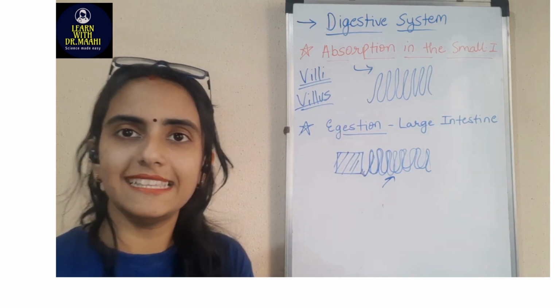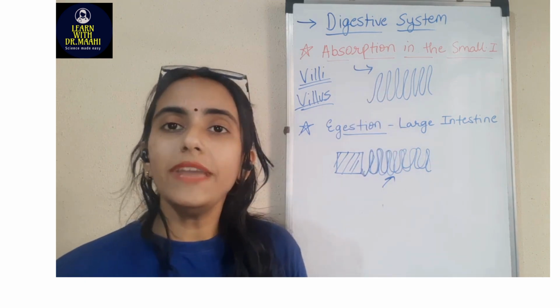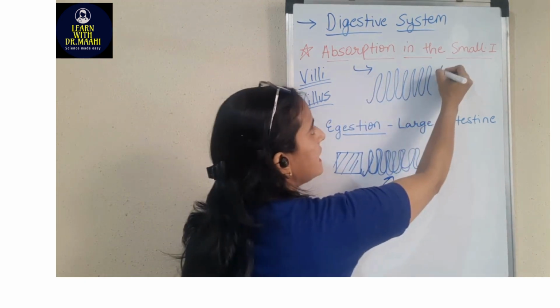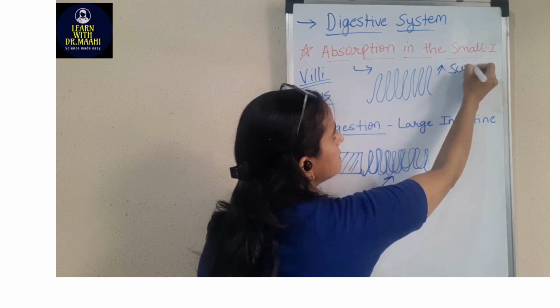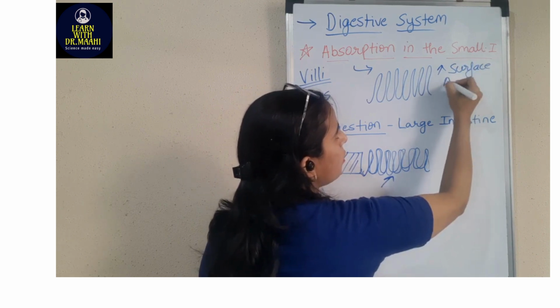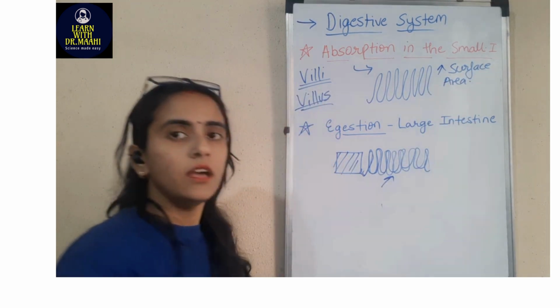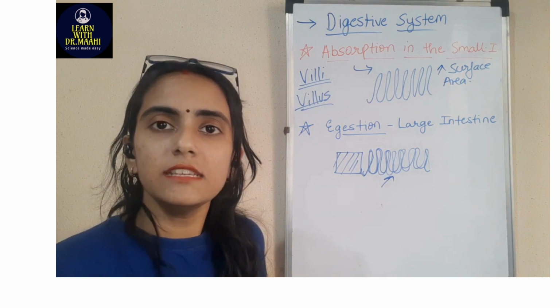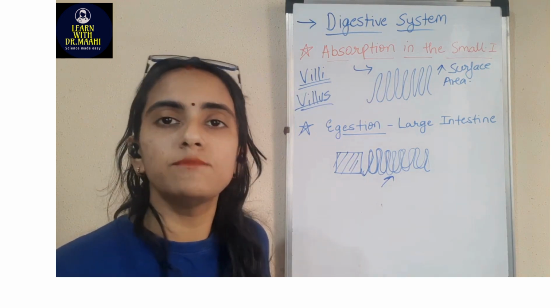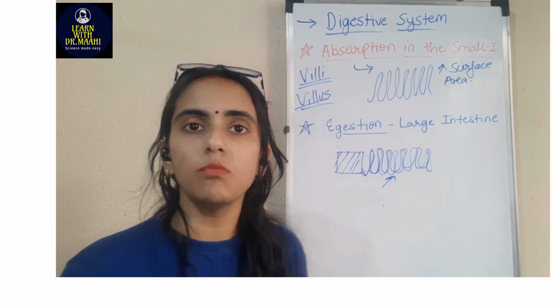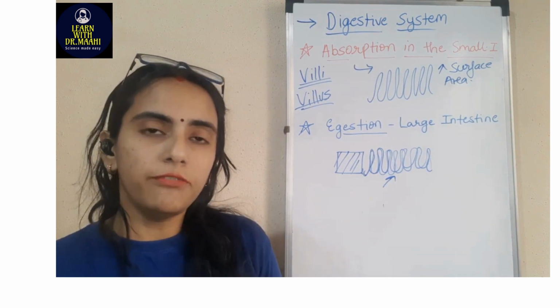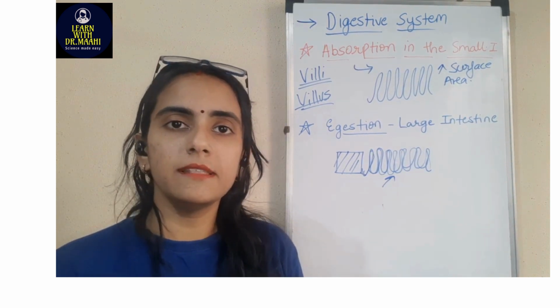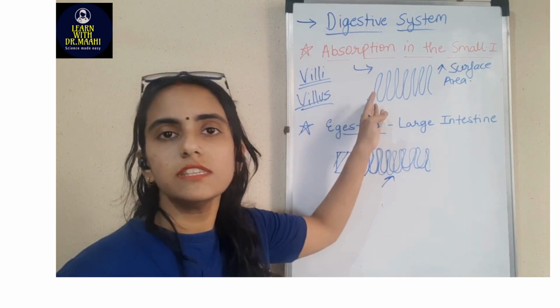That's what I said when I say villi helps to increase the surface area of the small intestine. So when there is more area in the small intestine, there will be more absorption taking place in the small intestine, right? So for more absorption to happen in the small intestine, there is presence of this villi.